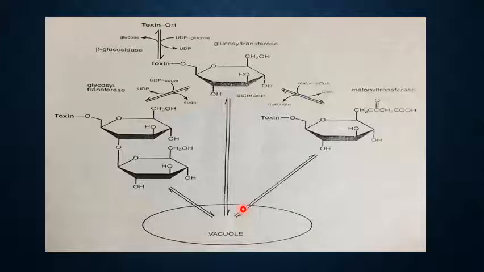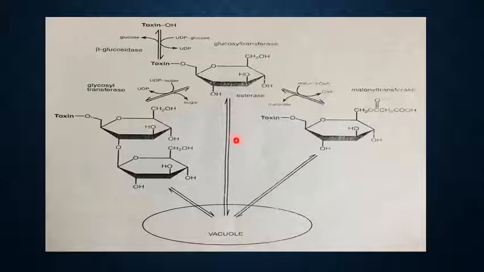This compartmentalized storage effectively renders the compounds inert, because when stored in the vacuole, the conjugates are separated from enzymes which can hydrolyze them to release the aglycone. And the most important hydrolytic enzymes in the cytosol are the esterases.